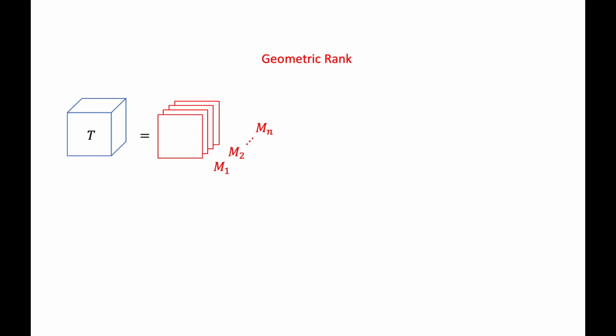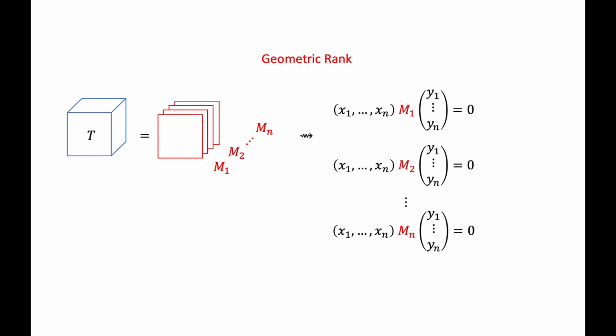Now that we've covered this rough overview of connections and applications of geometric rank, it's time to give the definition. We start with a tensor T, whose slices we denote by M1, M2, etc. We think of these slices as n by n matrices. From these matrices, we construct a system of equations in the following way. We multiply M1 from the left by a vector of variables x1 up to xn, and from the right by another vector of variables y1 up to yn.